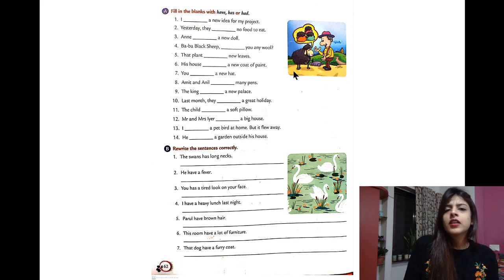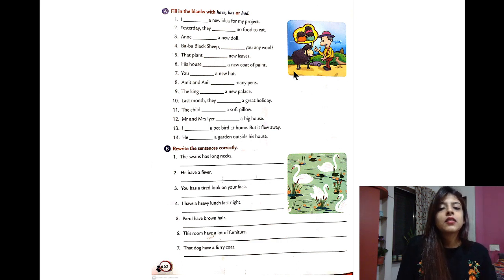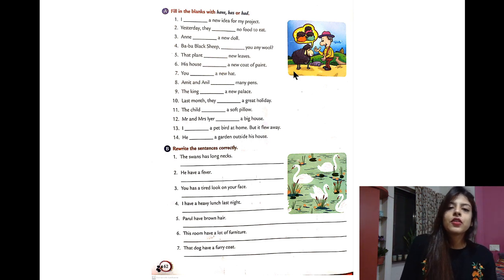The swan. Will it be the swan? The swan means one swan, right? The swan has long neck, right? One swan, because we've used the verb has. So like that, you will finish all the sentences and we can cross-check them later in the next lecture.